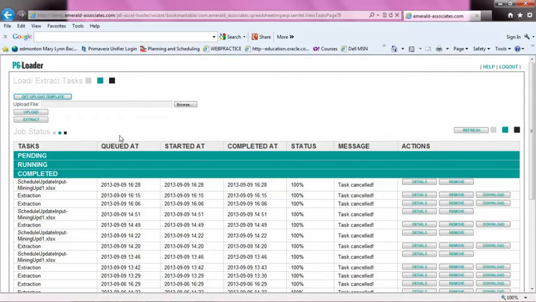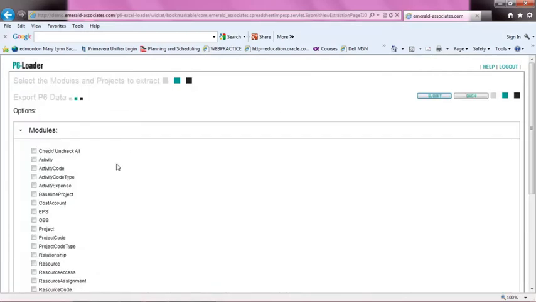Now, you'll notice that I've got quite a bit of information on this screen. Now, this radio button up in the left-hand corner, get update template. In this particular case, this would give us a template that allows us access to all the different pieces of information that the P6 loader can load back to P6. Now, we're just looking at updating a project, so we would get the template through the extract function. Now, in extract, I can pull pieces of information that I need to update versus all of the information.